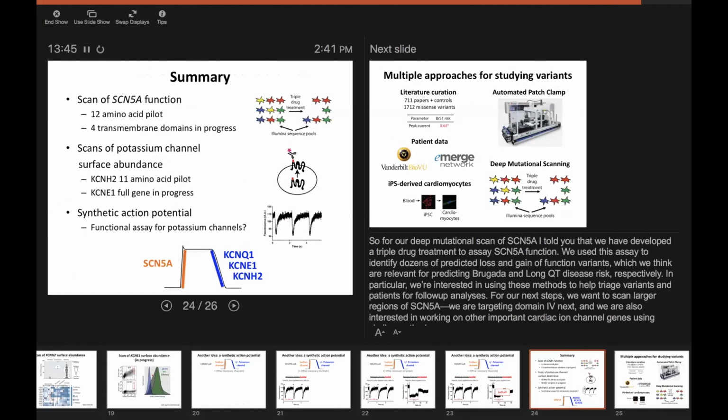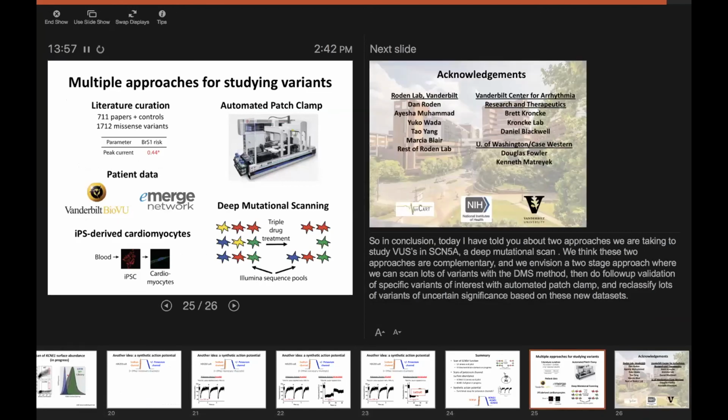I also want to point out that ultimately what we're really interested in is getting this data applied in the clinic, and we're thinking pretty hard about how we can use this deep mutational scanning data together with other, maybe even lower throughput, modes of studying variants, as well as merging that together with patient data to get really accurate classifications of these variants that can be clinically used.